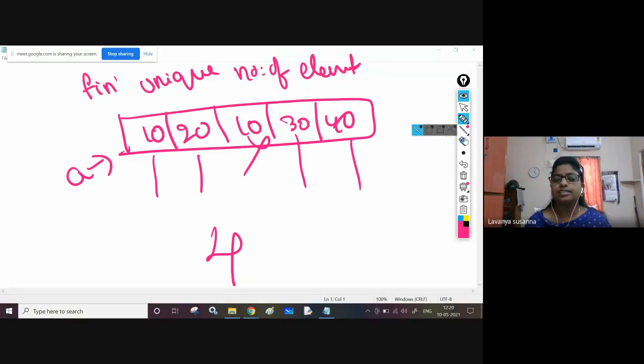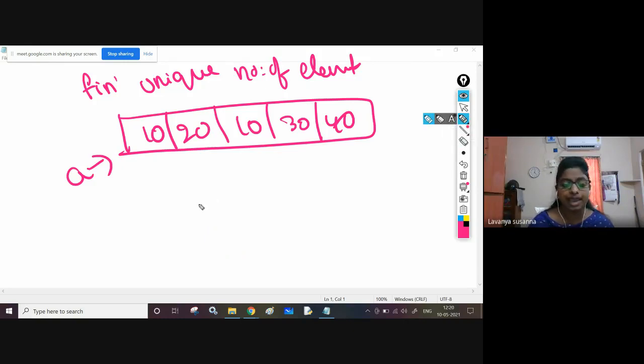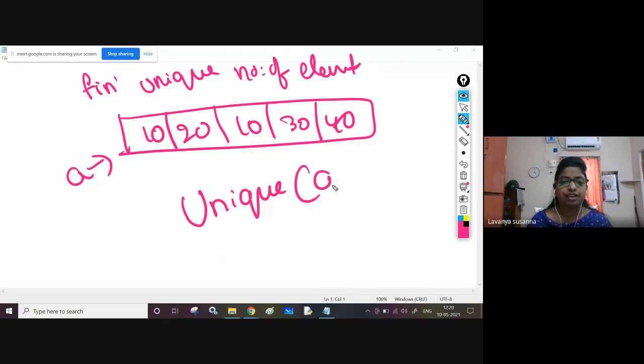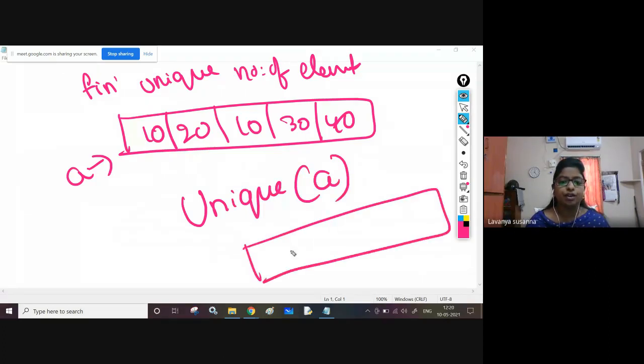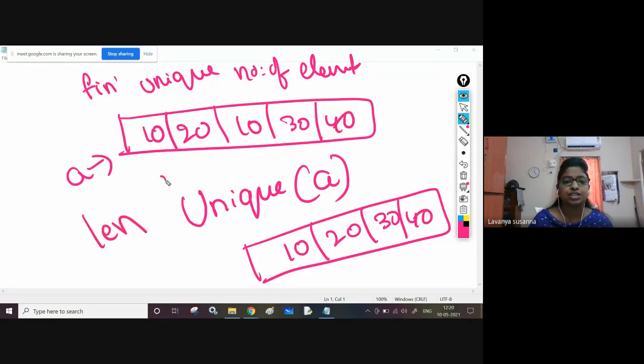Okay. To do this is very, very simple. In Python NumPy, it's very simple. Let us see. In NumPy array, there is a function called unique. Unique of A. It will give unique elements only. So just to count this unique number of elements, use len function. This is very simple, right? No need to write some lengthy code to count number of unique elements in the array.